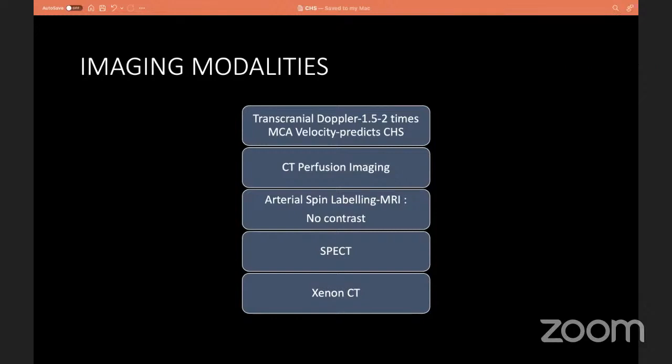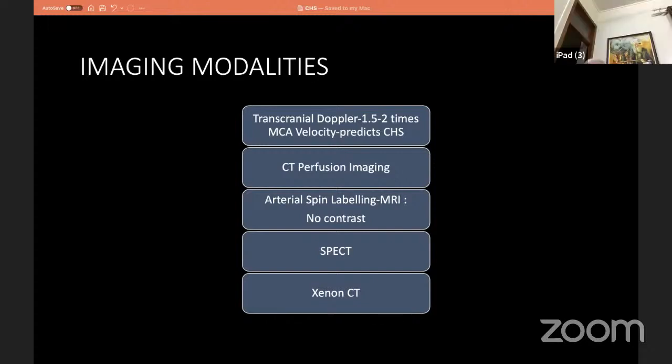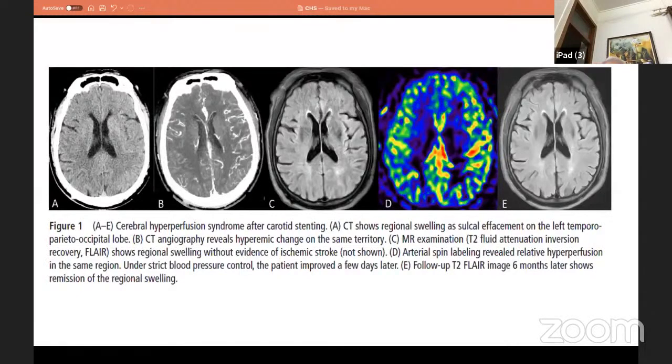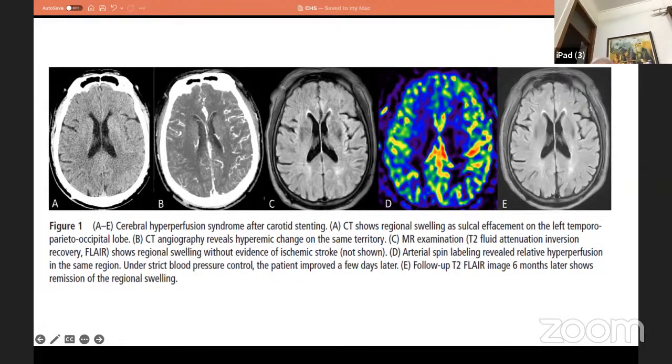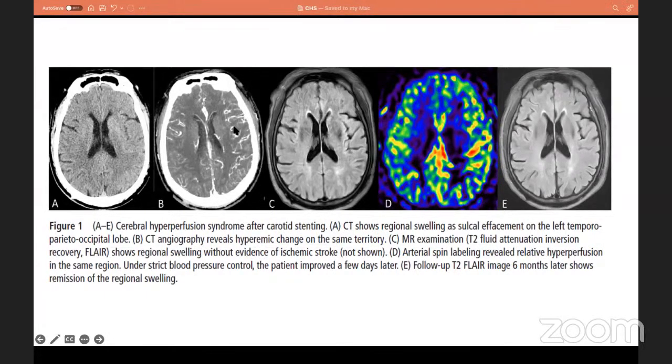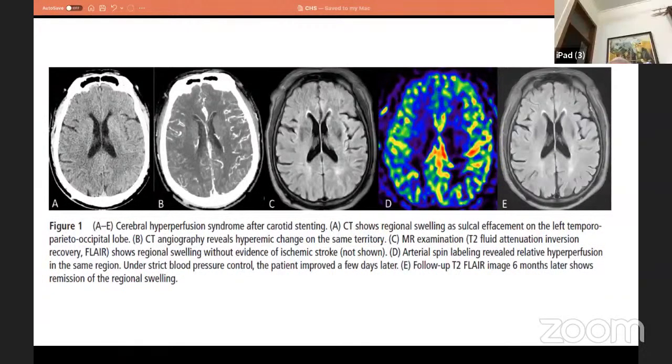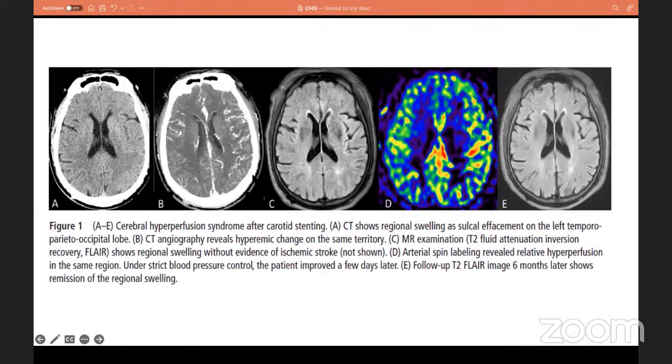Especially this is a non-contrast image, so it is very easy if the patient is having any procedural AKI or something like that because of contrast risk. So here we can see this is the classical image. Here we can see a left-sided parieto-occipital area, the effacement of sulcal spaces, and the perfusion image. The CT angiography was showing hyperemia on the left side because of increased blood flow, and then MR,